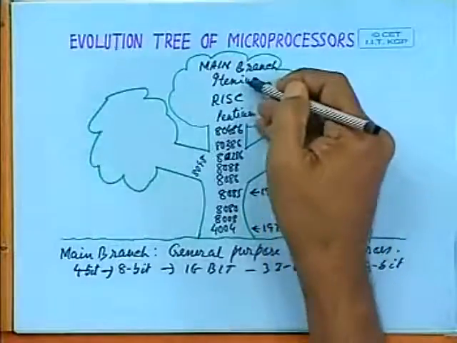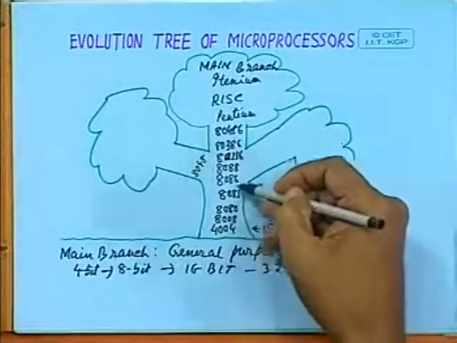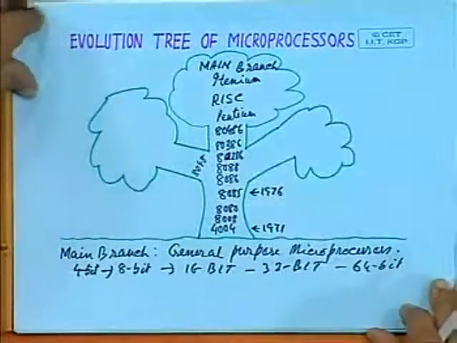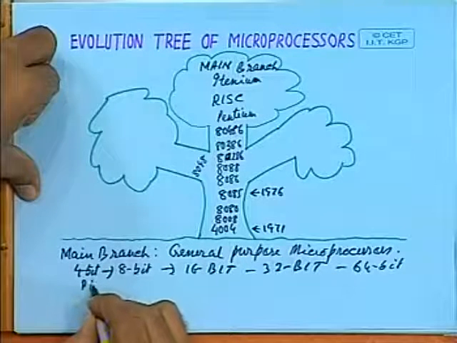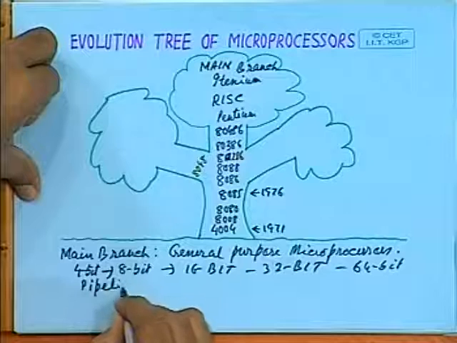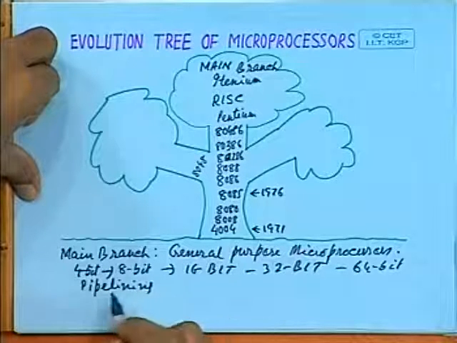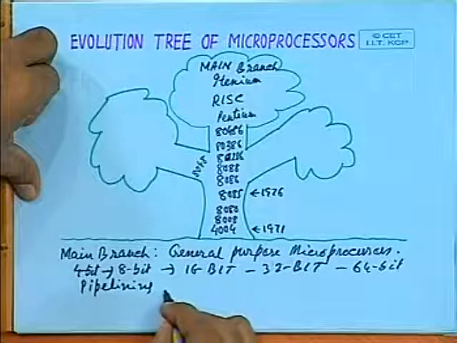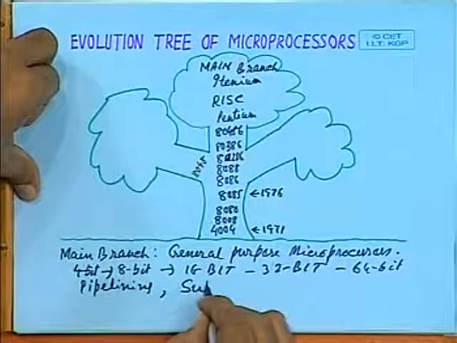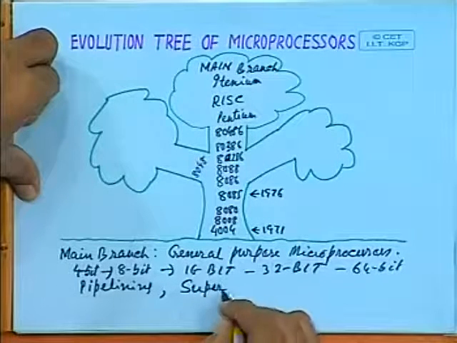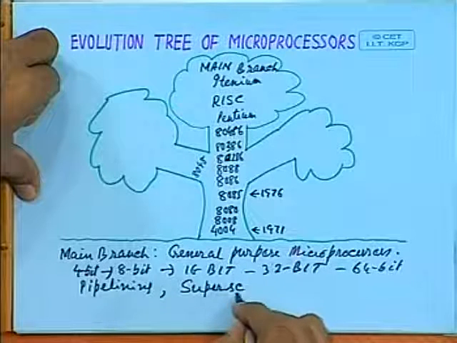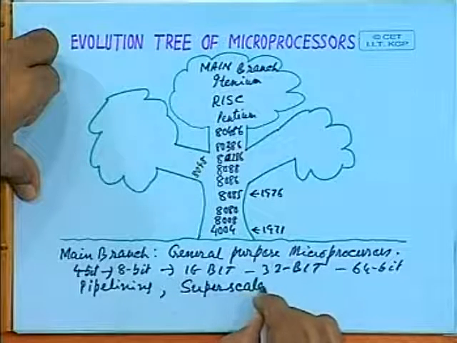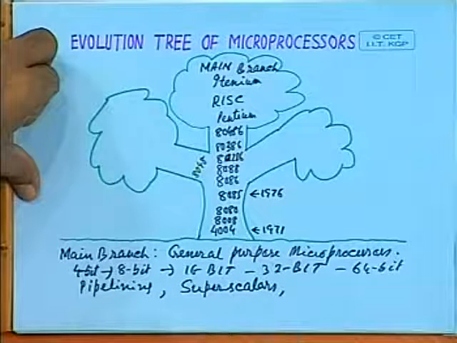For example, lots of parallelism was incorporated in these microprocessors, which are essentially the central processing units. Pipelining was incorporated to increase the performance. Then superscalar architecture was incorporated, where you have several ALUs which can execute in parallel.